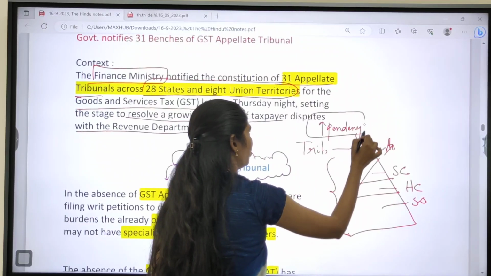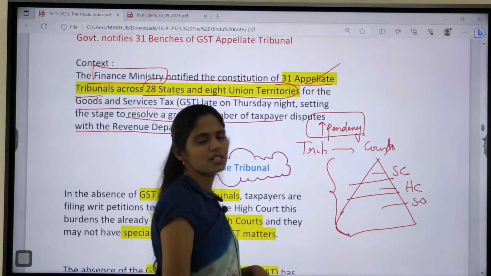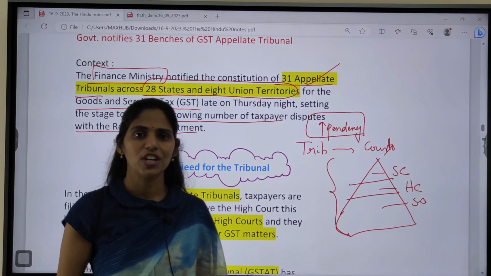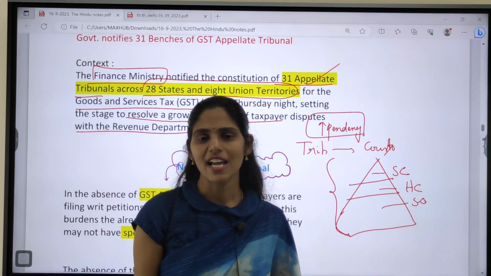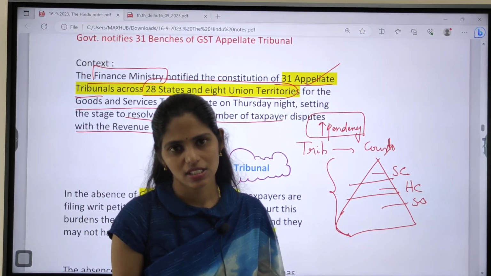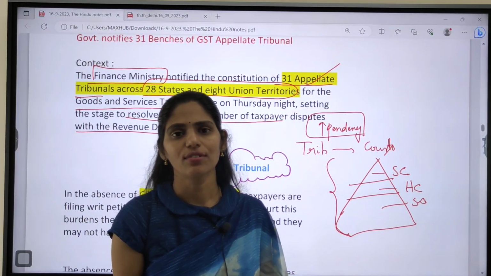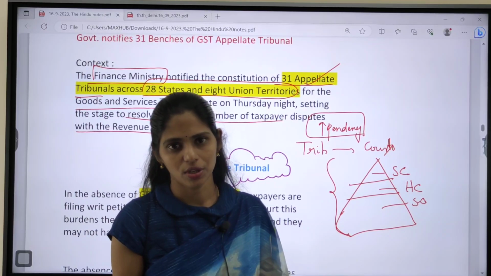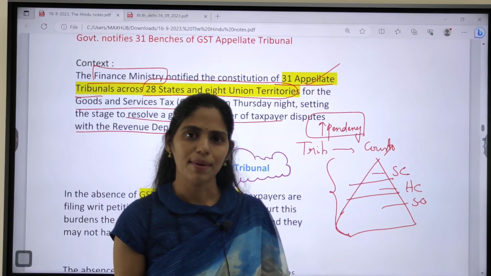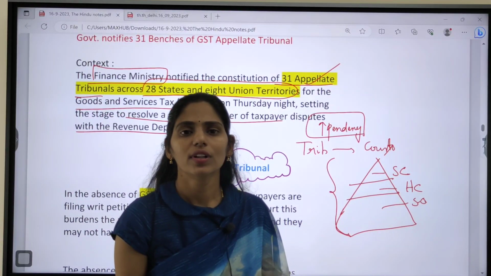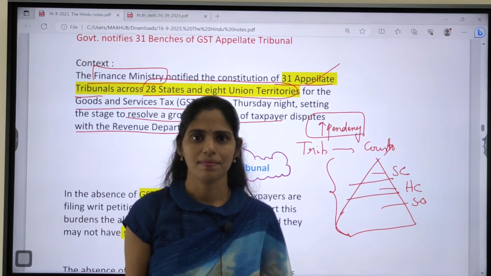So if we do not come up with these appellate tribunals, that will increase pressure on these courts. As you all know, delayed justice is denied justice, so we should not allow that, and we have to ensure there is proper justice delivery also. So for that, yes, these appellate tribunals are very important for a faster justice delivery system.